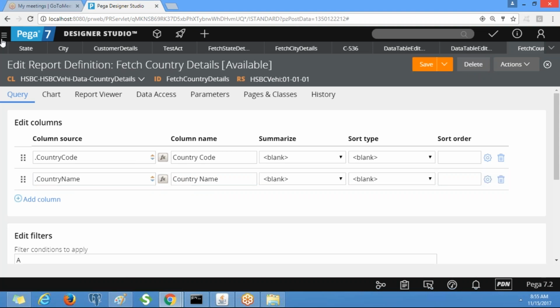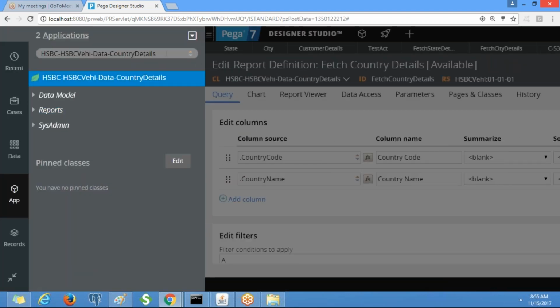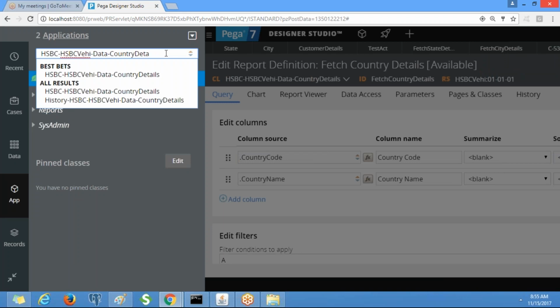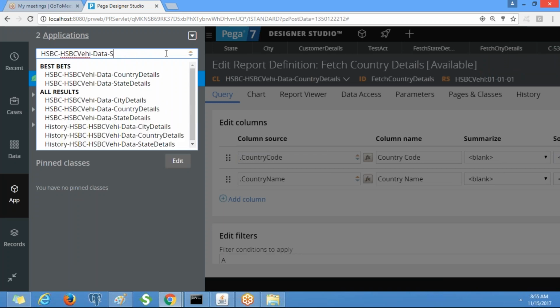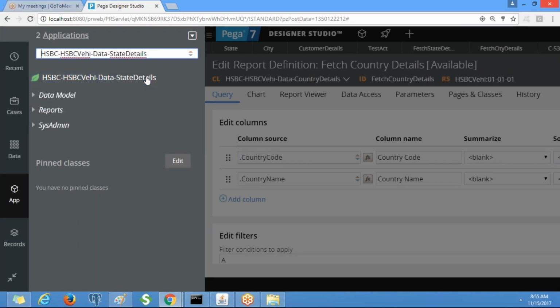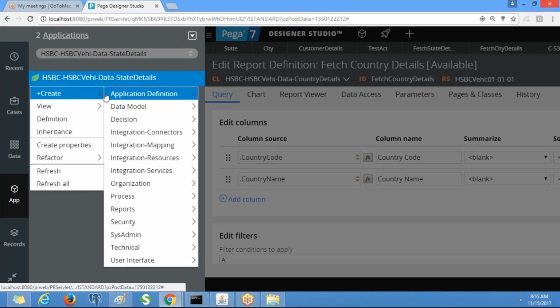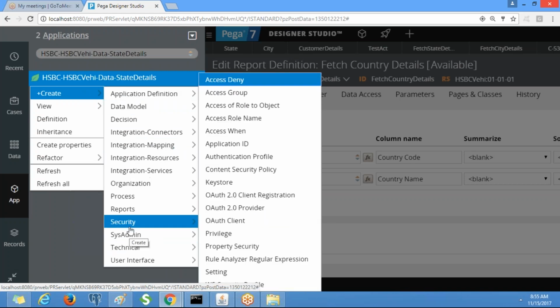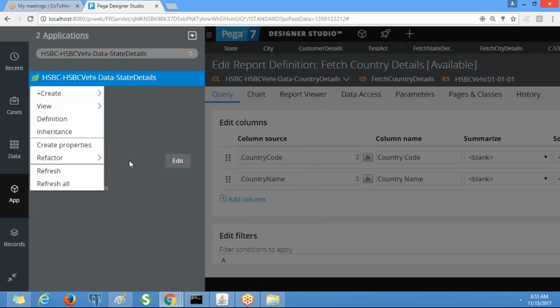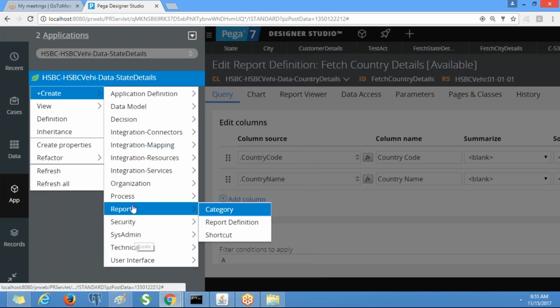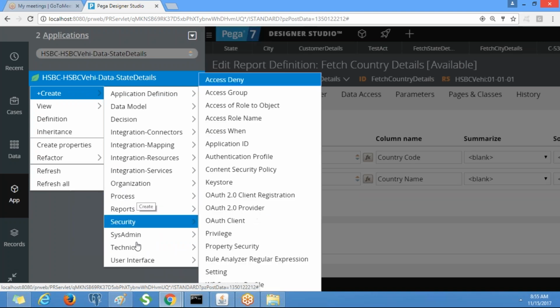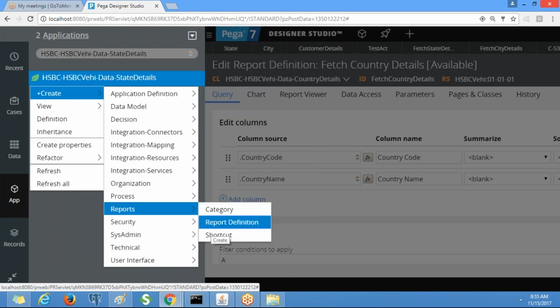Similarly, create the state details report definition. Go to the state details data class, right click, reports, report definition.